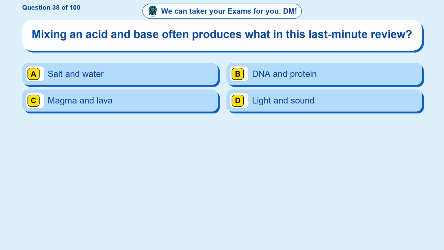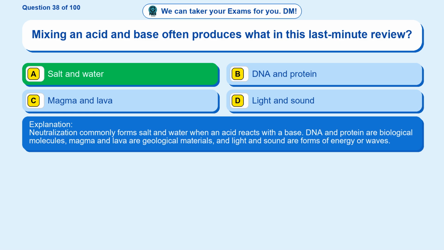Question 38. Mixing an acid and base often produces what in this last-minute review? Option A, salt and water. Option B, DNA and protein. Option C, magma and lava. Option D, light and sound. The correct answer is option A, salt and water. Neutralization commonly forms salt and water when an acid reacts with a base. DNA and protein are biological molecules, magma and lava are geological materials, and light and sound are forms of energy or waves.